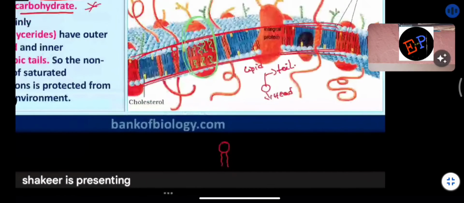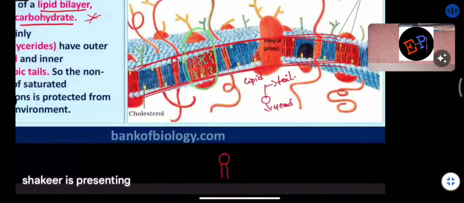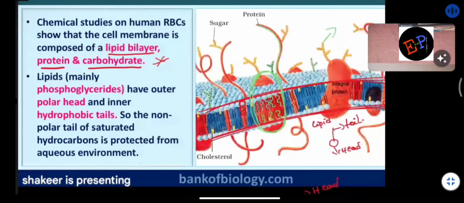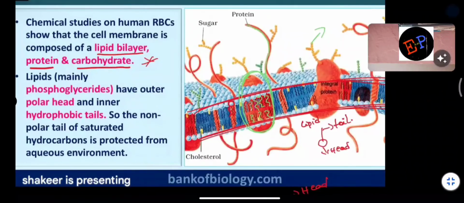Okay, ma? So this is called the head, called the tail of this lipid. Understand, ma? And what kind of tails they have? They have hydrophobic tails. Hydrophobic tails means what? They are sensitive to water. Water should not be entering into them. Are you able to understand, ma? That is why heads are present on the outer surface of the membrane, and inside this membrane tails are present.